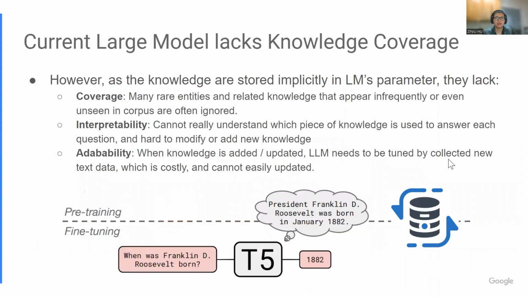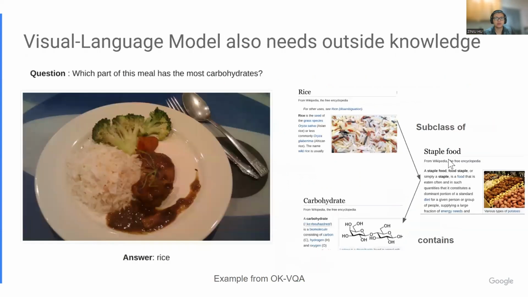Before introducing the details of REVEAL, let me try to convince you why we need this explicit retrieval. Although recent large-scale models are shown to cover a lot of world knowledge, this knowledge is implicitly stored in the network parameters, and thus they lack coverage of many long-tail knowledge items, are hard to interpret in their decisions, and are also hard to adapt to new or modified knowledge.